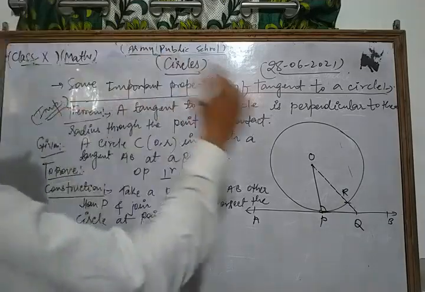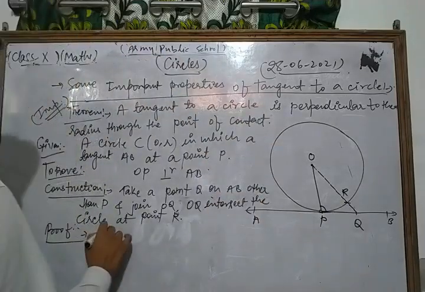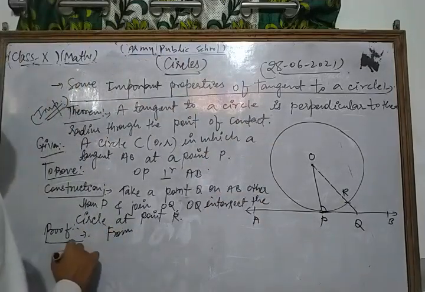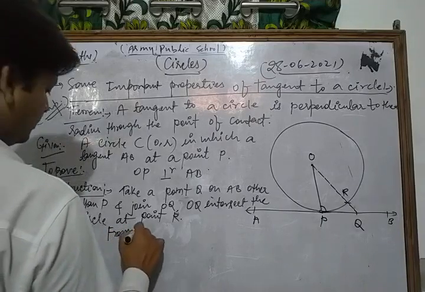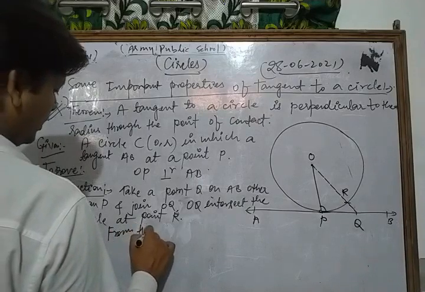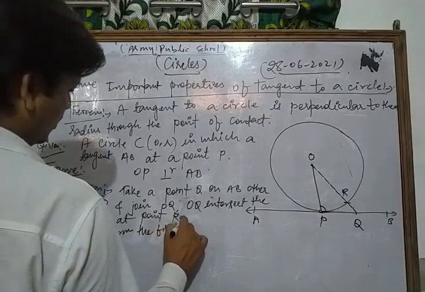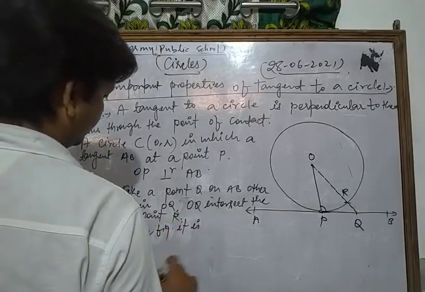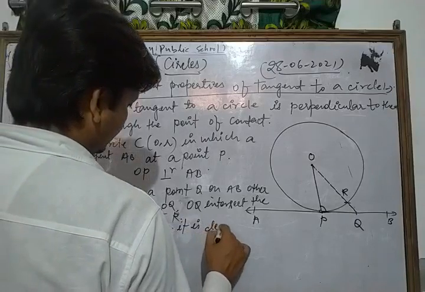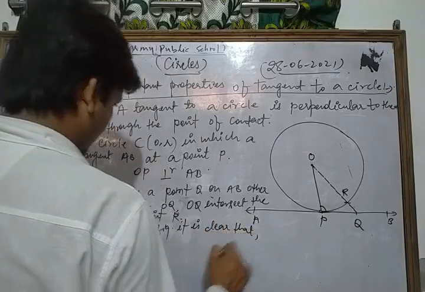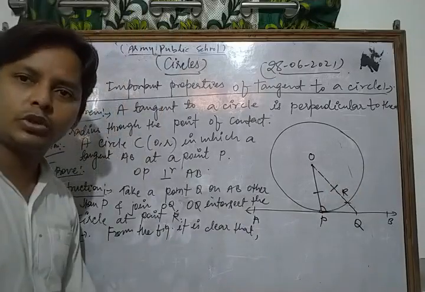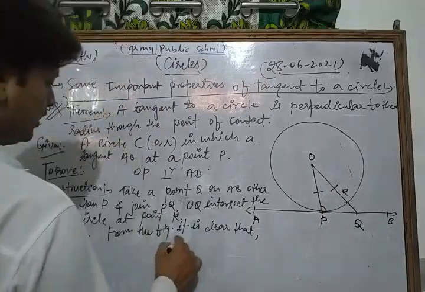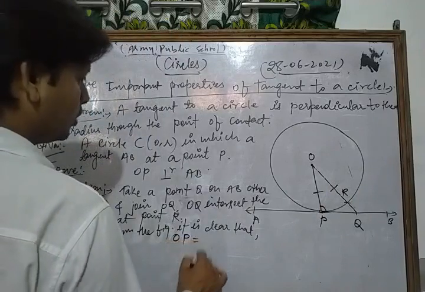Now look, from the figure it is clear that OP is equal to OR, equal to the radius R. It is clear that OP is equal to what?